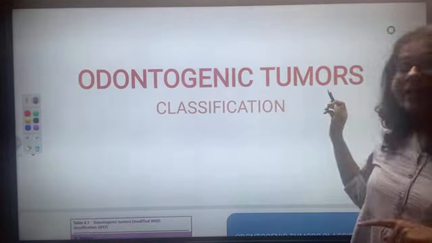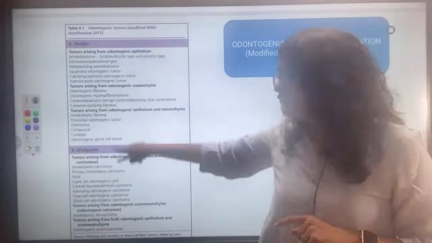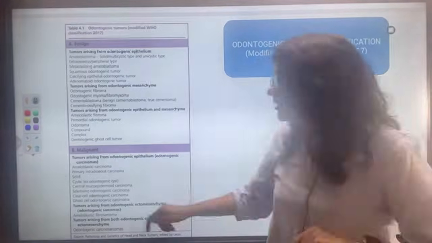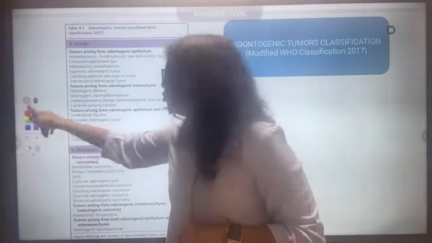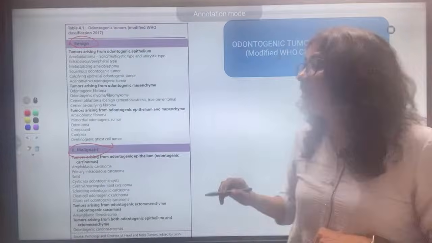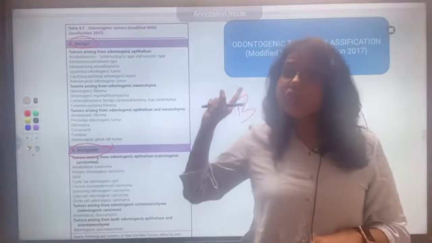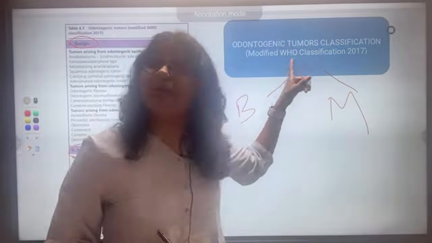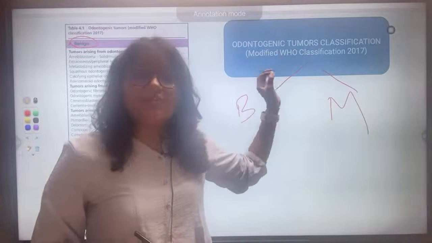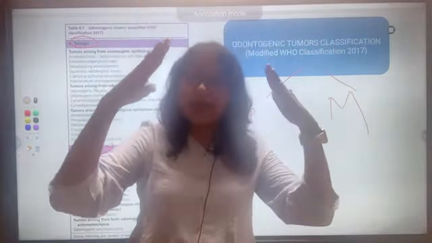So, odontogenic tumors classification. Remember, this is the classification that is given in the book. It seems very difficult to learn. So first we will divide it into two headings. What are the two headings? Benign and malignant. When we are classifying odontogenic tumors, we will divide them into benign and malignant. This is a new classification given by WHO, a modified classification. The old one was the previous classification; this is the new one, the 2017 modified odontogenic tumors classification. So first two headings, benign and malignant.